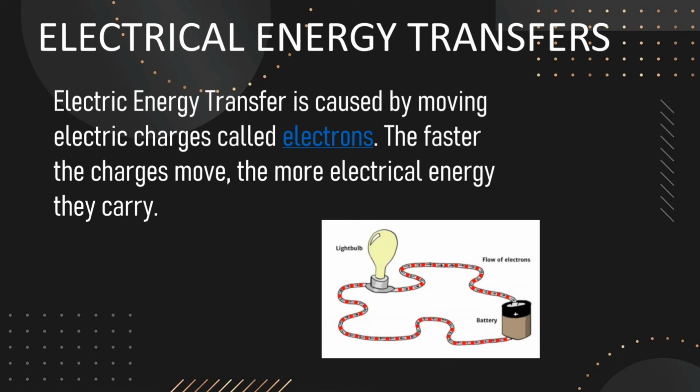Electrical energy transfers. Electric energy transfer is caused by moving electric charges called electrons. The faster the charge moves, the more electrical energy they carry. An example of this is a circuit diagram or a circuit. Chemical energy is transferred from a battery to a light bulb, and this is due to the electrons that move from the battery to the light bulb.